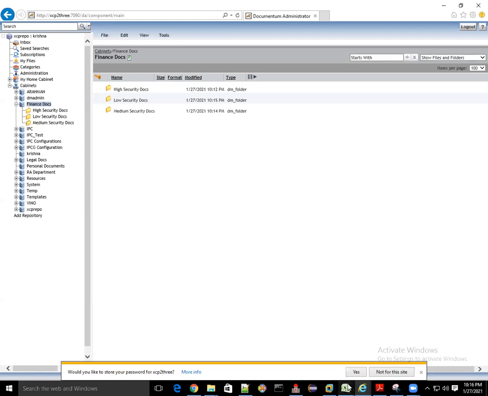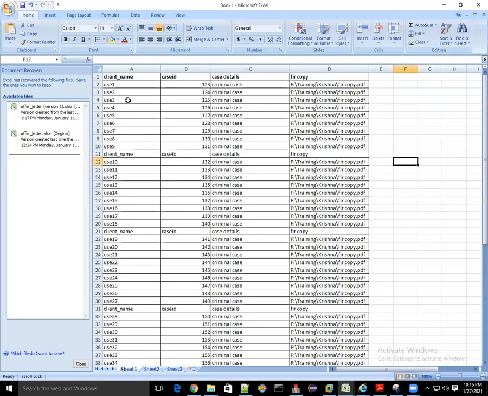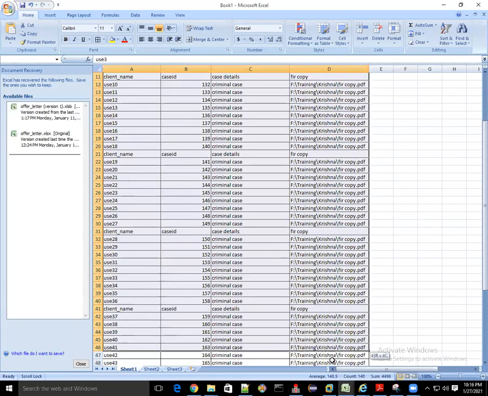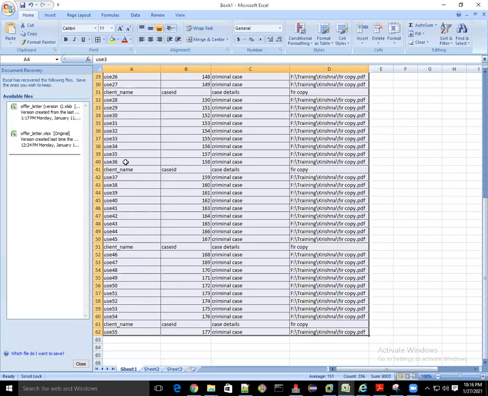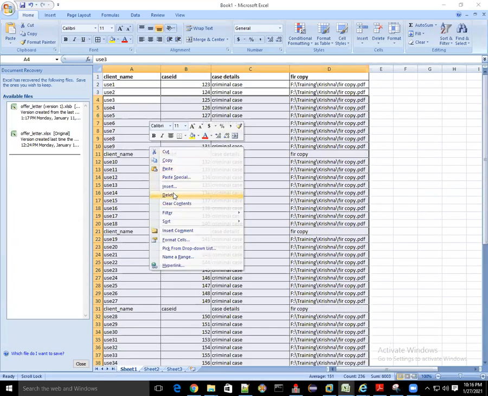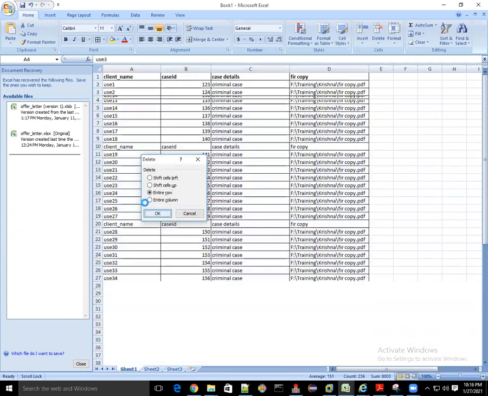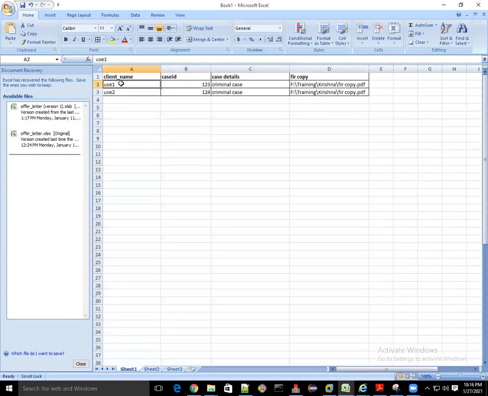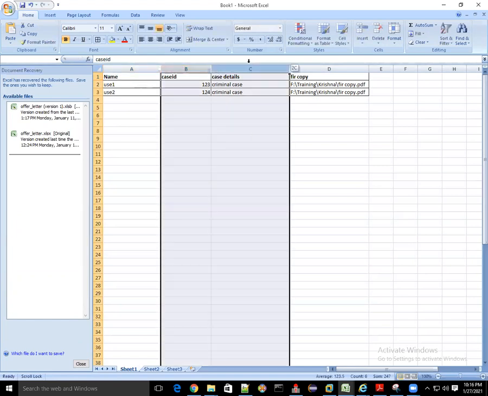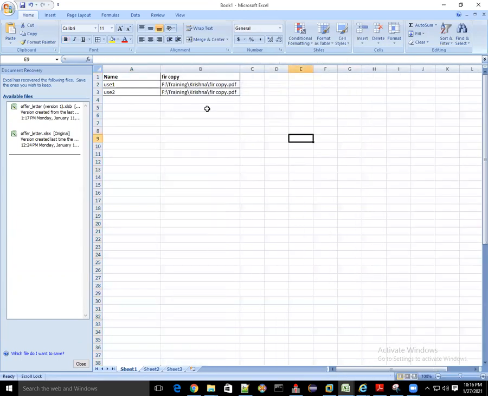So let's say I'm just assuming we have data like this in Excel. We have the finished document, and we have to get the object name. Let's say the name of the document is this, and the path is this. This is the path, and this is the name where the documents are.